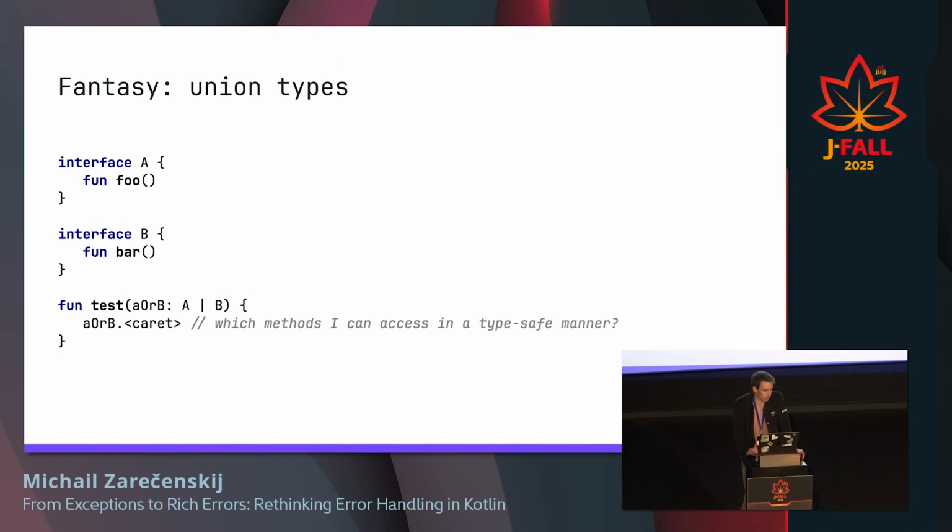It's also convenient because if you would like to introduce union types and write a basic code like this, we have an interface with foo and bar methods, and have a union type A or B. Then even if I try to invoke something on such A or B, it doesn't make any sense, because the only thing that I can invoke there is methods from Any, like toString, equals or hashCode, because the common supertype is Any.